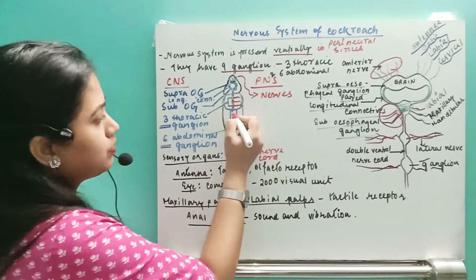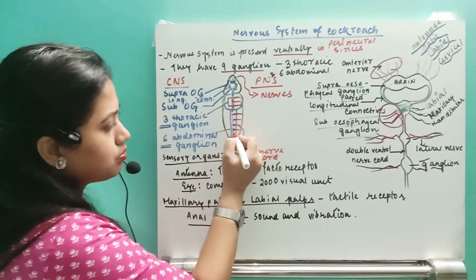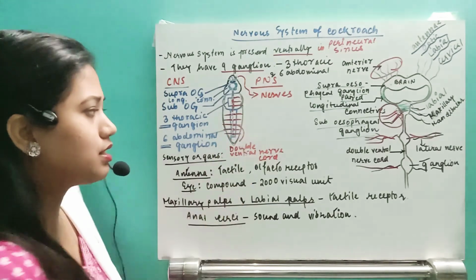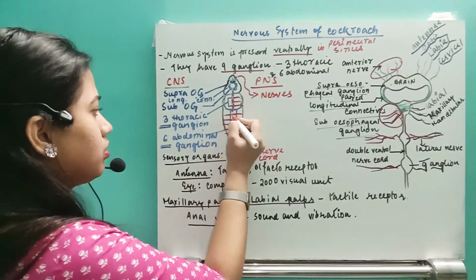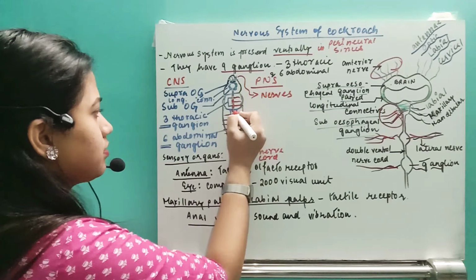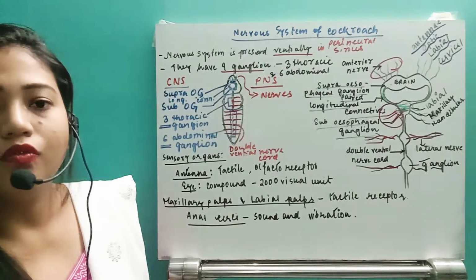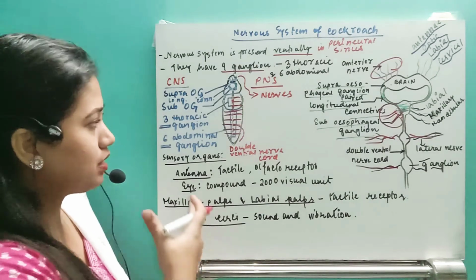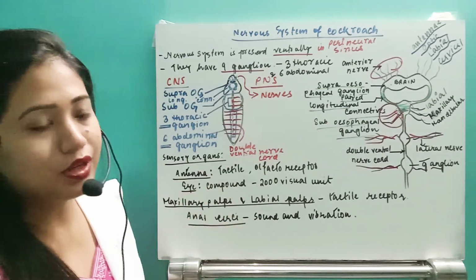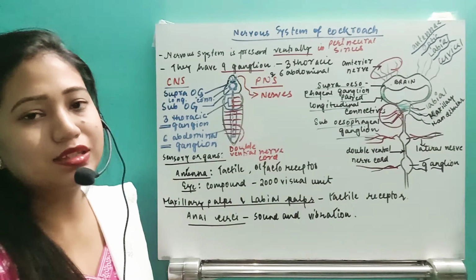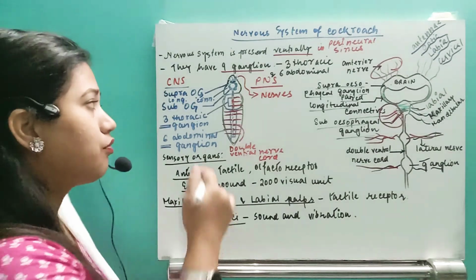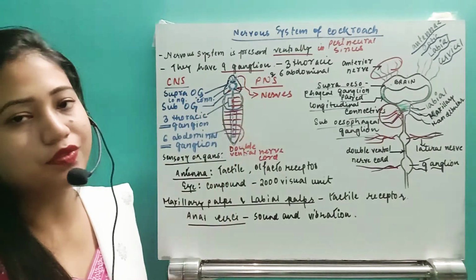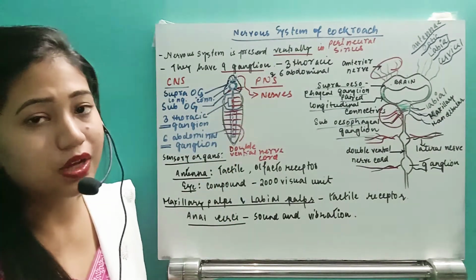Then from the 6 abdominal segments, 6 nerves will arise, isn't it? 2, 3, 4, 5, 6. So from the ganglia of the 6 abdominal segments nerves will arise, from the 3 thoracic segments also nerves will arise, from the subesophageal ganglion also nerves will arise, and from the supraesophageal ganglion also nerves will arise.